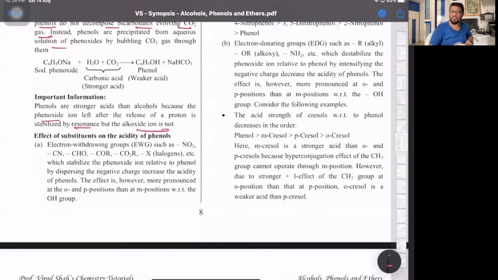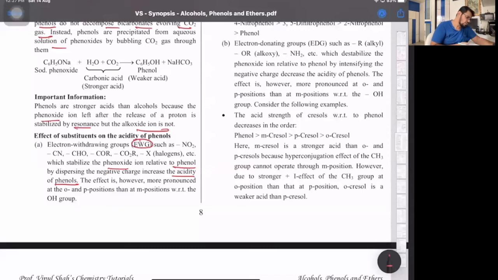Now the effect of groups: electron withdrawing groups, EWG. You can call them electron withdrawing groups or electron attracting groups: nitro, cyanide, aldehyde, acyl COR, which is basically an ester group, and halogens X. They are electron attracting groups which stabilize the phenoxide ion by dispersing the negative charge, increasing the acidity of phenol.